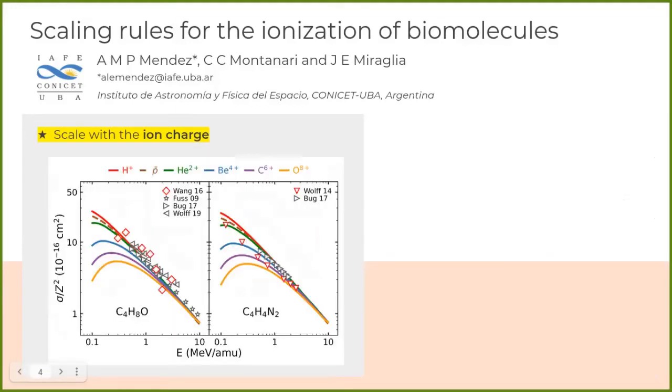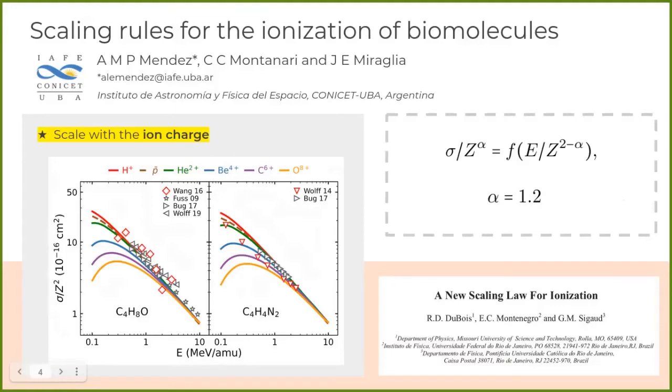Furthermore, we inspected the scaling with the incident projectile and its charge. In our first work, we used the widely known zeta square scaling that follows the ionization cross-section at high impact energies. However, we studied other scaling rules with the ion charge and finally considered the scale proposed by Montenegro and collaborators.